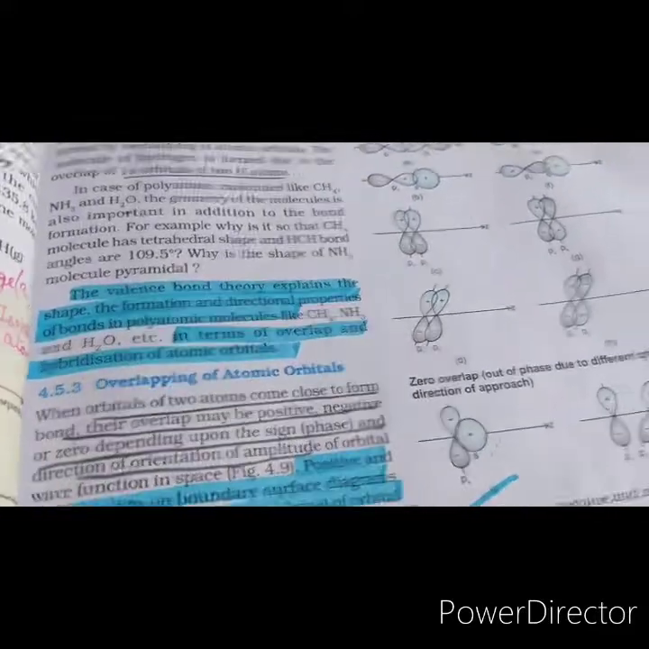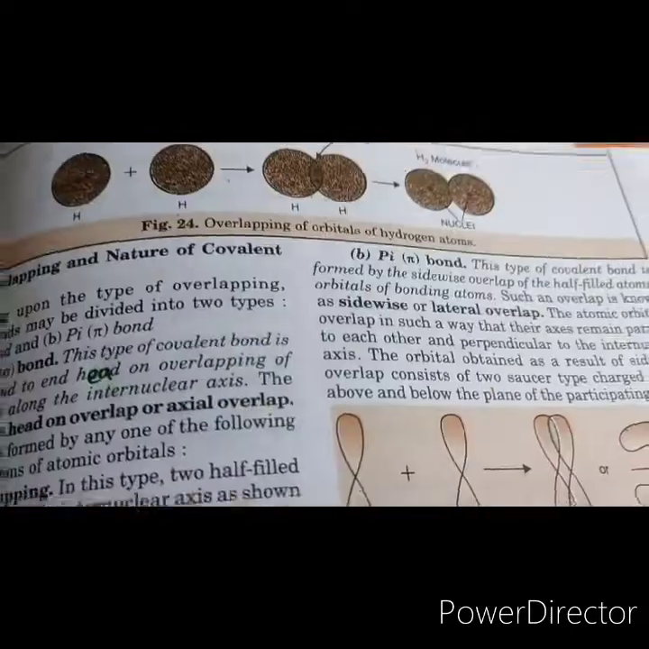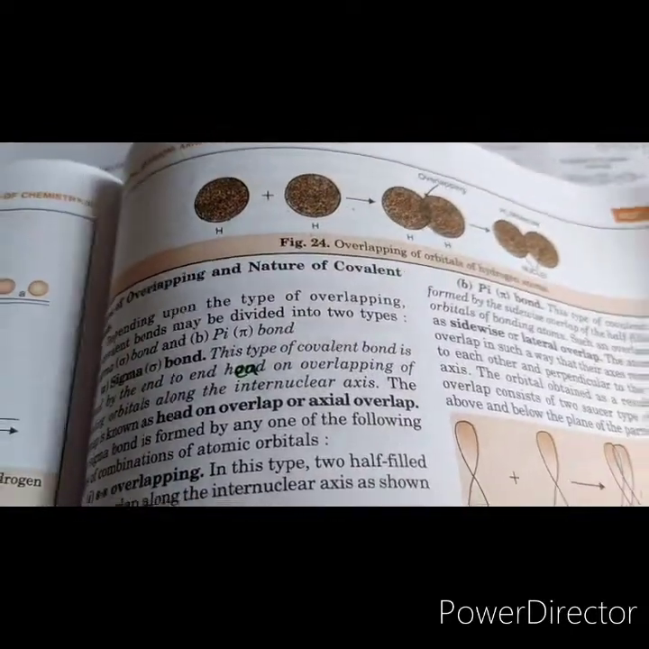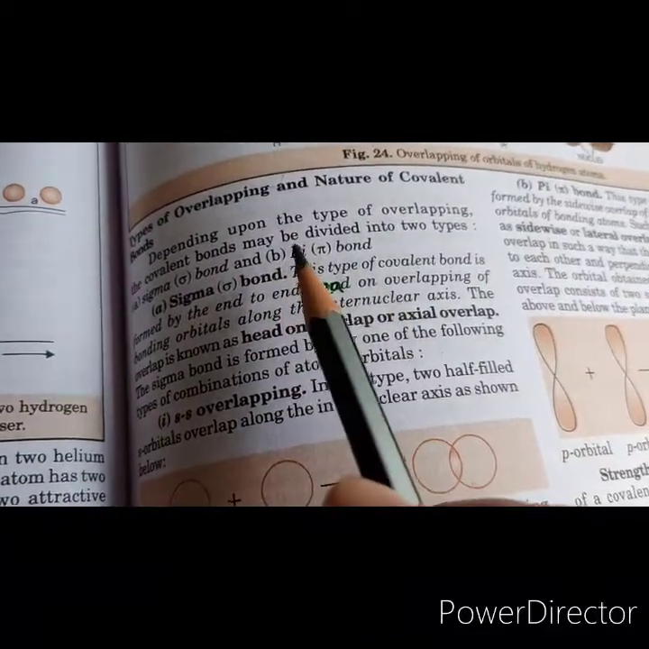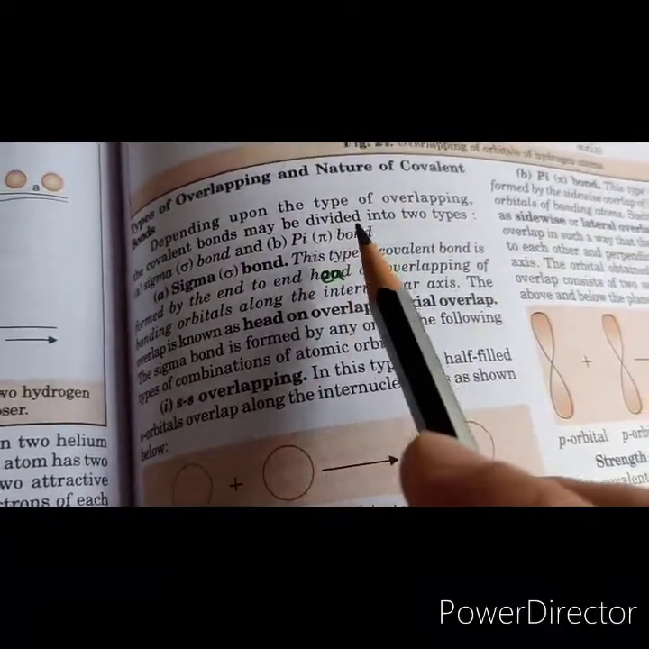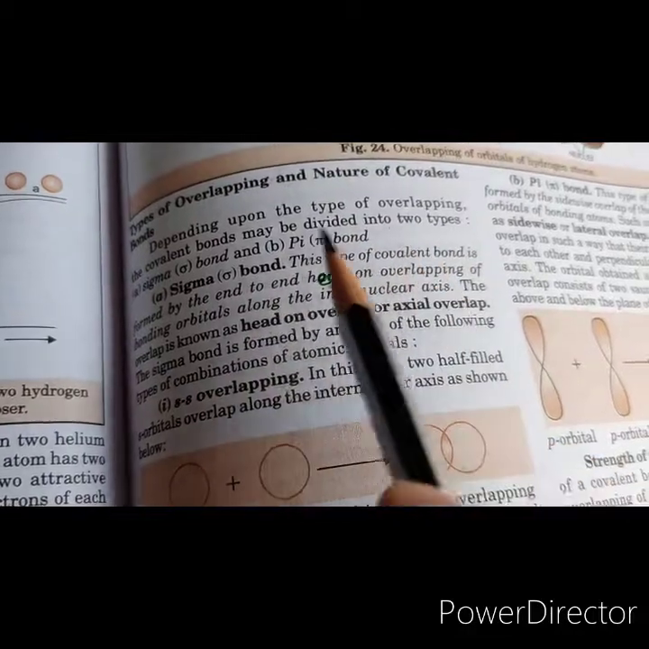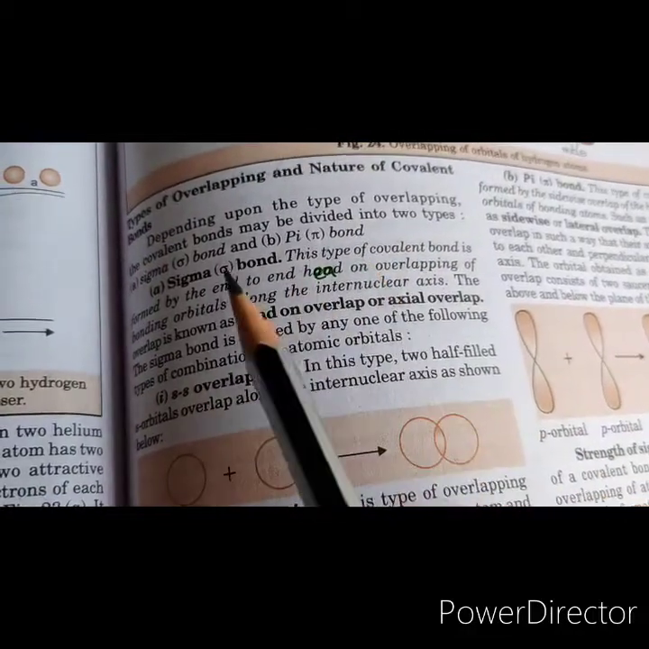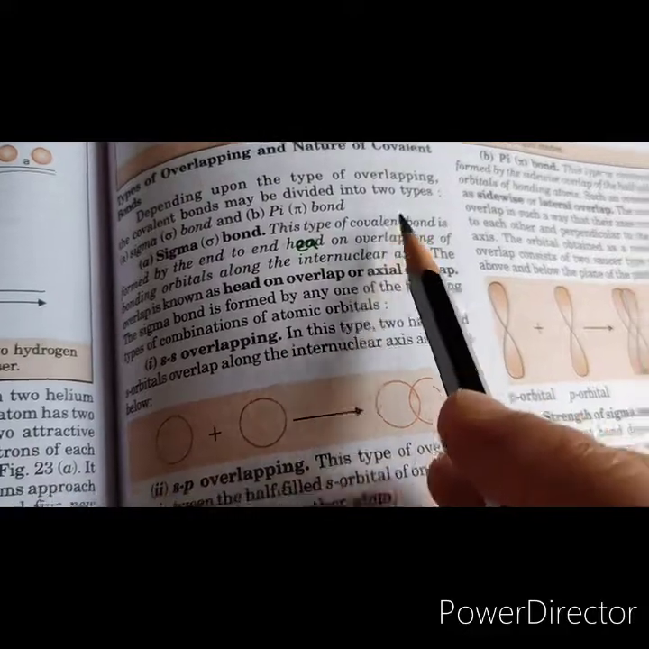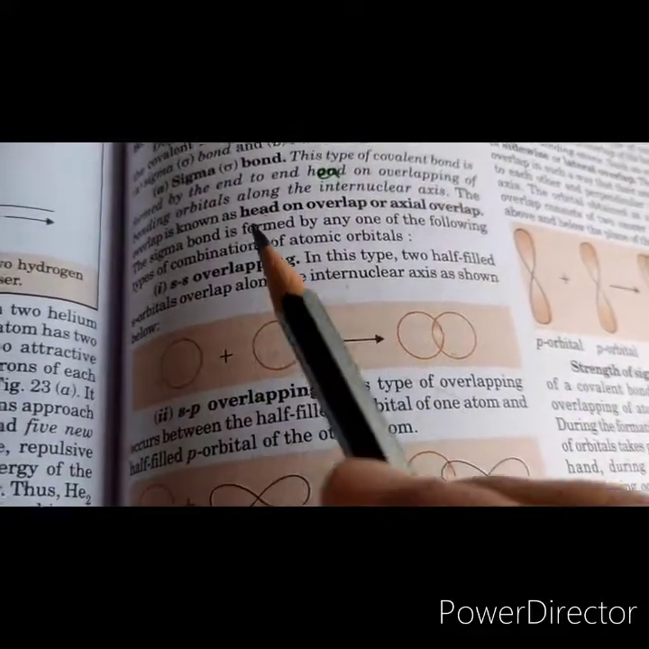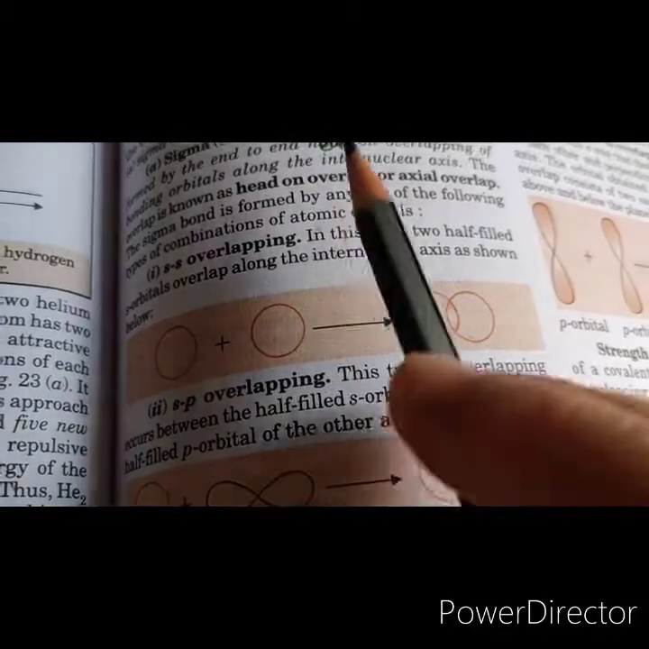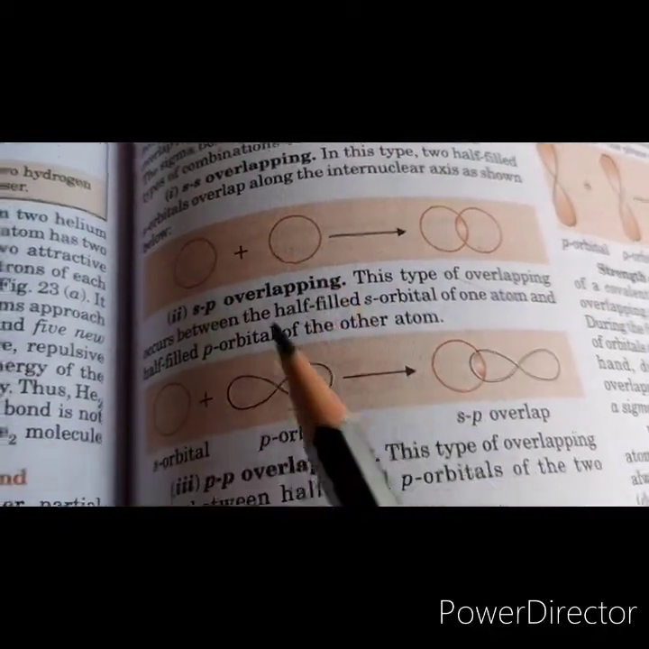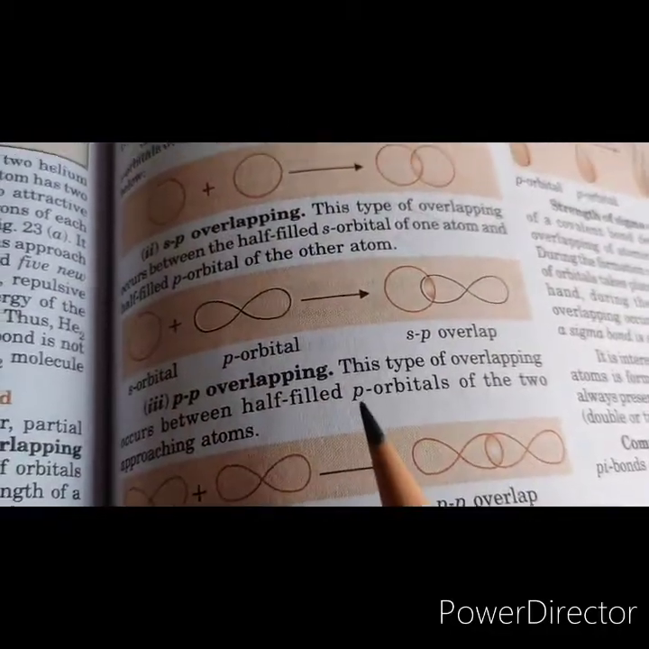Now let us discuss the different types of covalent bonds formed as a result of overlapping. Depending on the type of overlapping, the covalent bonds can be sigma bonds or pi bonds. Now what is a sigma bond? The sigma bond is formed by head-on overlapping. See, these are of different types: one is ss overlapping, sp overlapping, and pp overlapping.